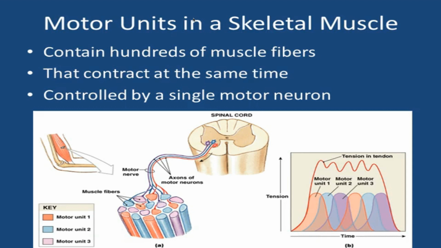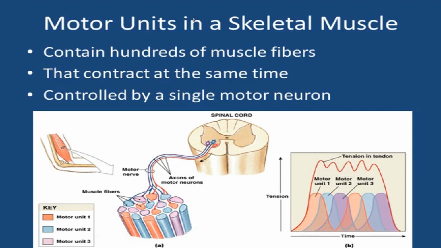The muscle fibers of each motor unit intermingle with those of the other motor units, and the smooth but steady increase in muscle tension produced by an increasing number of active motor units is called recruitment. A variable number of motor units is always active, even when the entire muscle is not contracting, and this creates that resting tension called muscle tone that we talked about previously. During sustained contraction, motor units are activated on a rotating basis called asynchronous motor unit summation, and this ensures that each motor unit has the opportunity to recover before it's stimulated again.